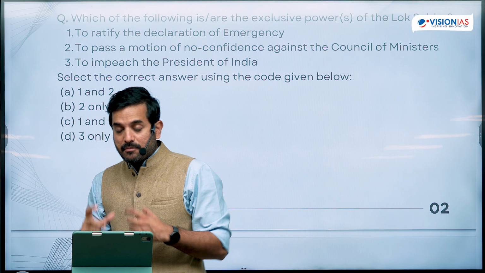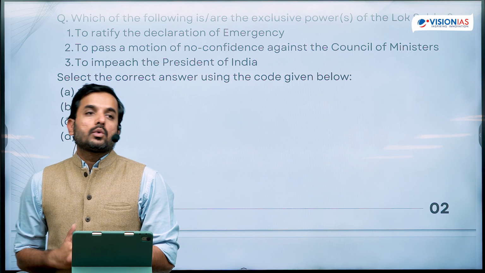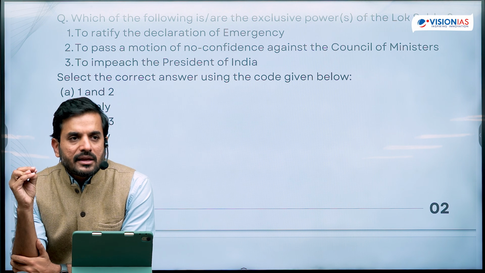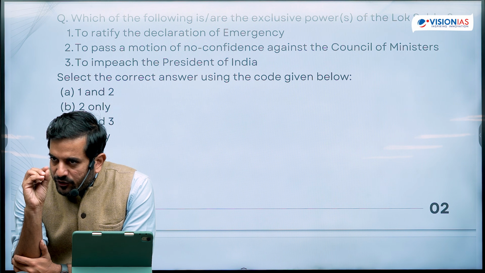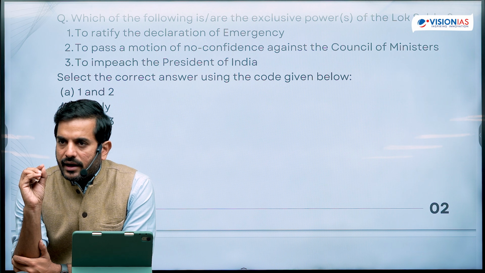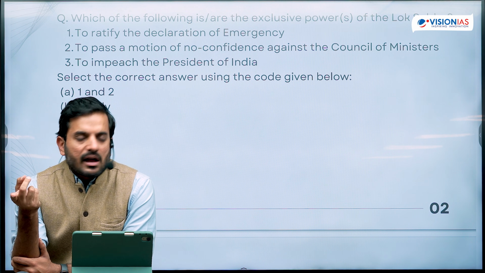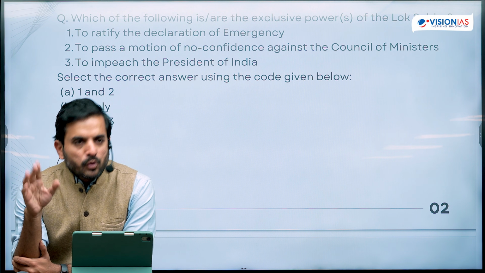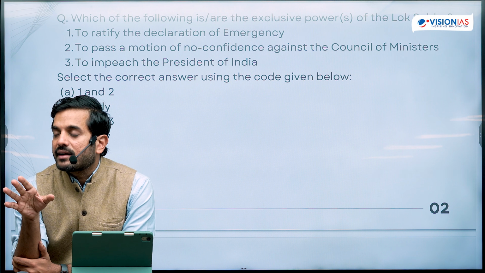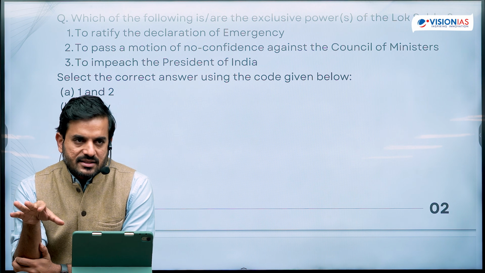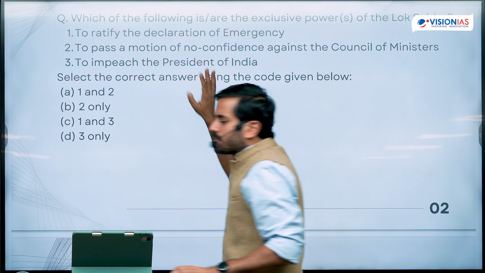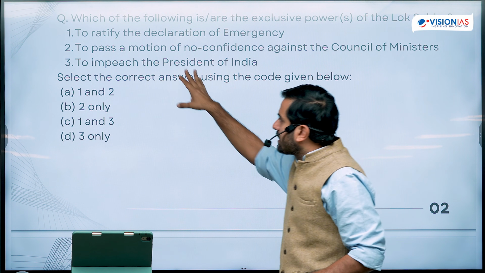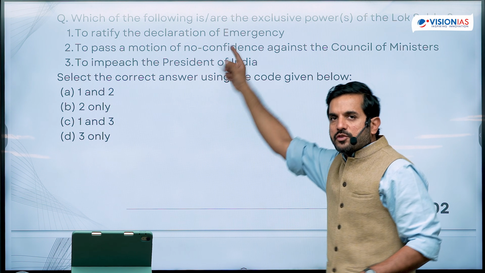See, these are some of the things that you need to notice. You can save a lot of your precious time in the examination hall if, when you identify a particular statement as correct or incorrect, you may possibly end up with the answer on the basis of that statement alone, and you don't need to read the other statements. I'm not saying that you should not read the other statements, but in this particular case, simply by knowing that the second statement is correct, you will be able to arrive at the correct answer, because I already know the first statement is also wrong.